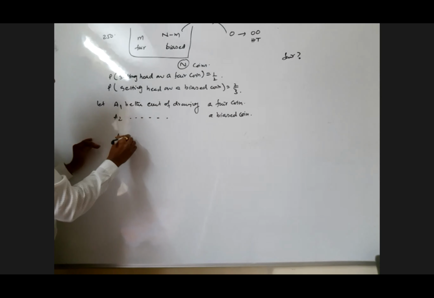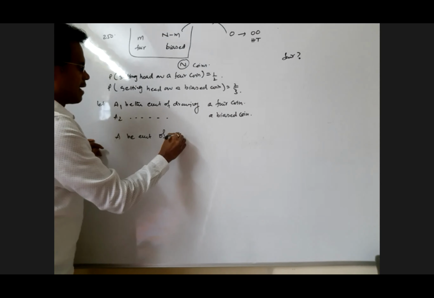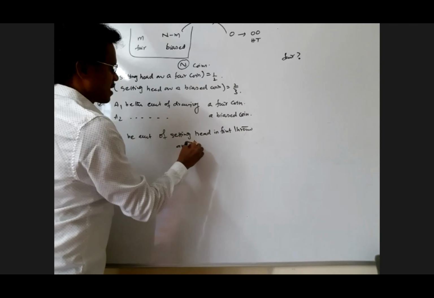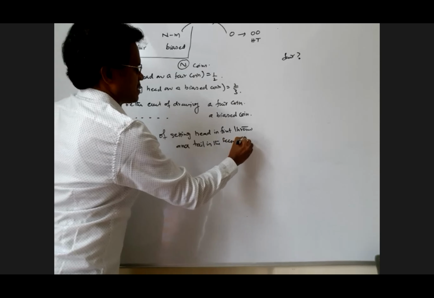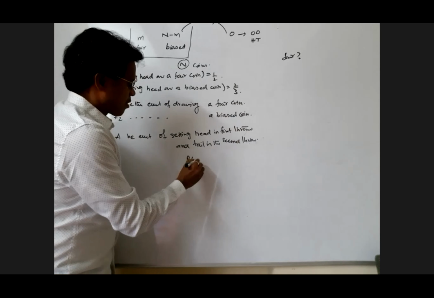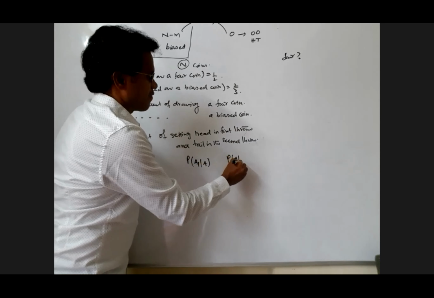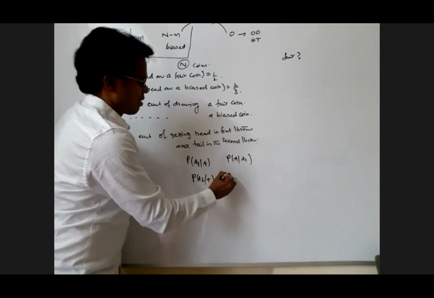A be the event of getting head in the first throw and tail in the second throw. Now what you have to find out is the probability of A1 given A, not the probability of A given A1. Please, you should know the difference, all of you. Again, I'm repeating, in all the cases.